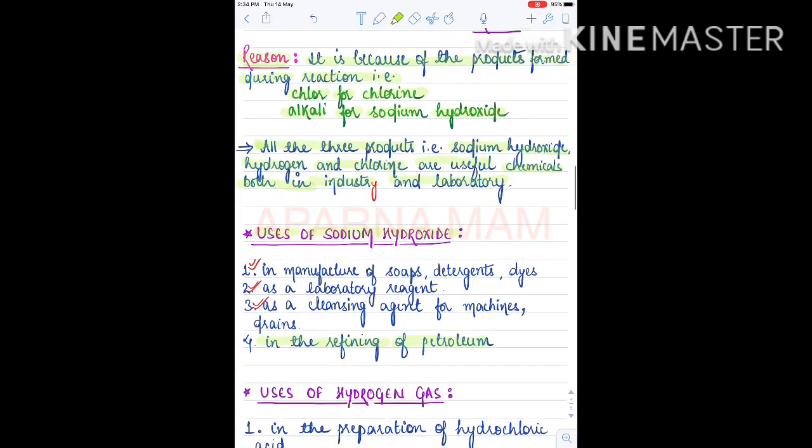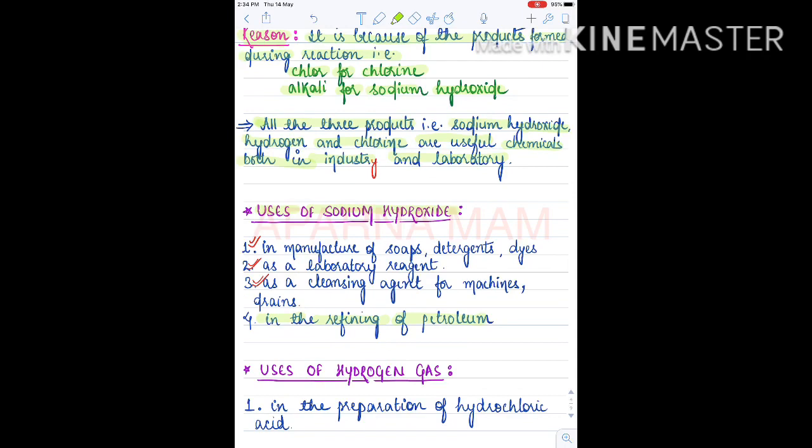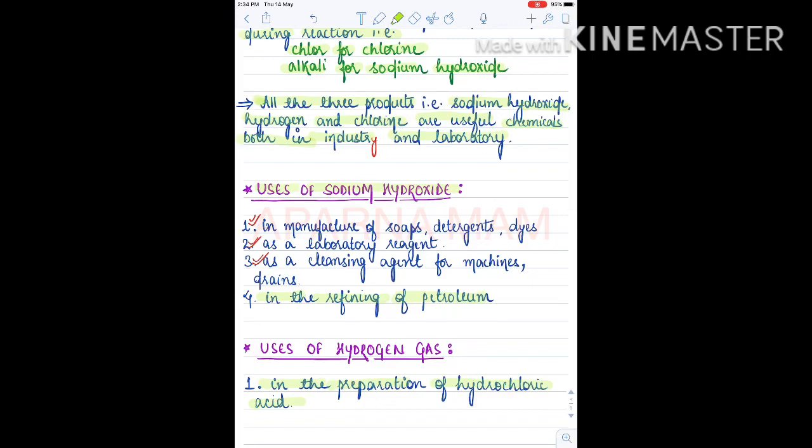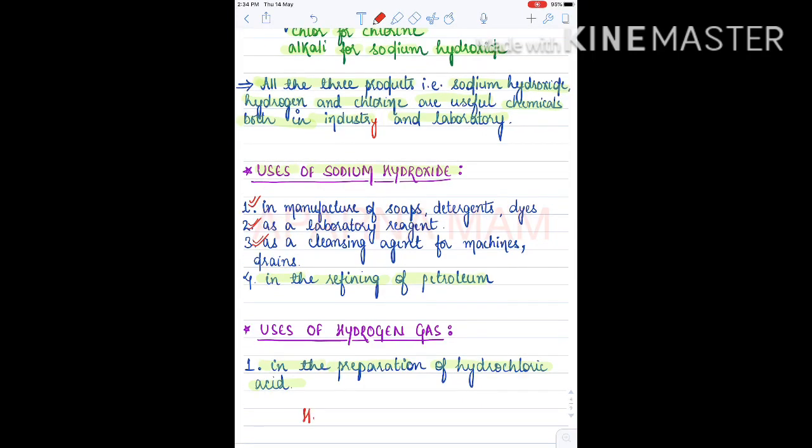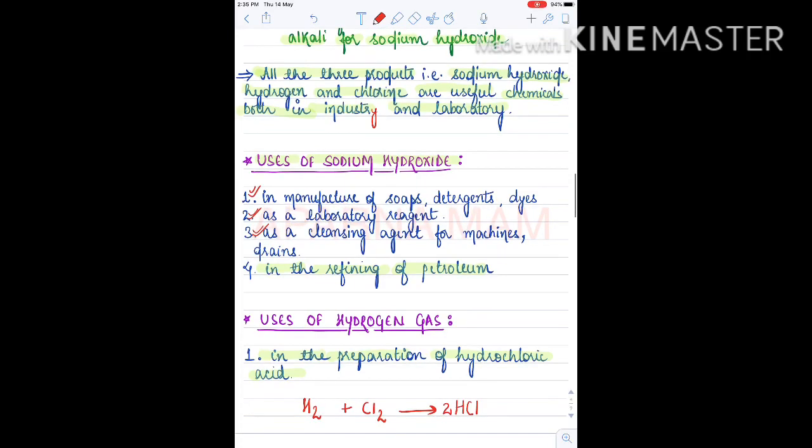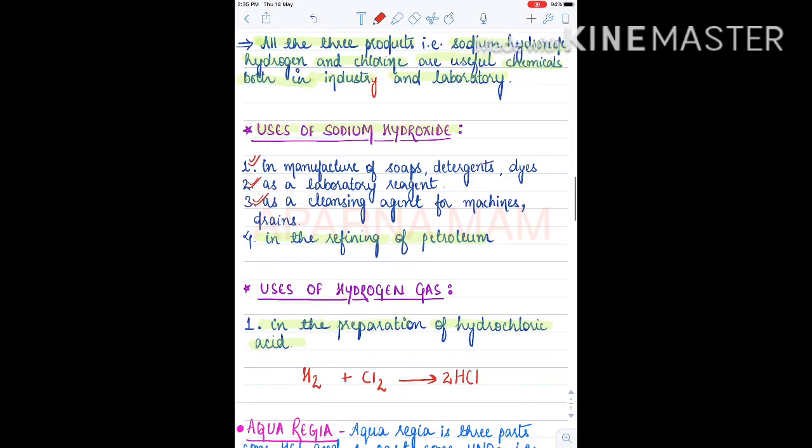Now, what are the uses of hydrogen gas? Hydrogen gas is used in the preparation of hydrochloric acid. How? When H2, hydrogen gas, reacts with Cl2, chlorine gas, what will we get? Hydrochloric acid, HCl, and to balance we will write 2 here. So in this way we can prepare hydrochloric acid with the help of hydrogen and chlorine gas.